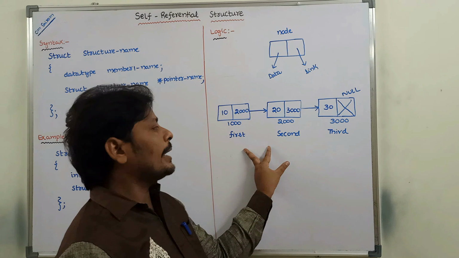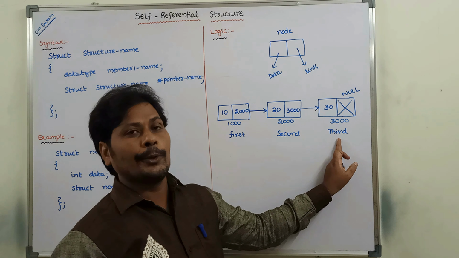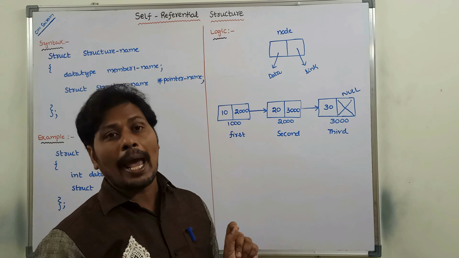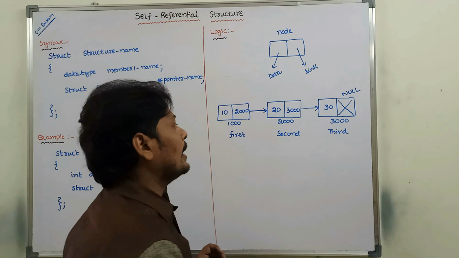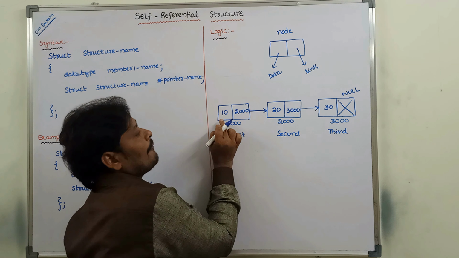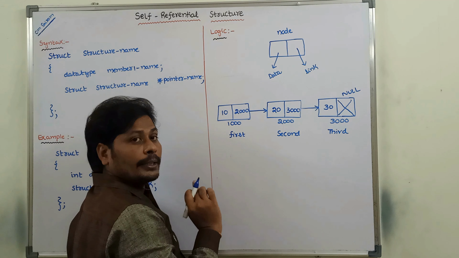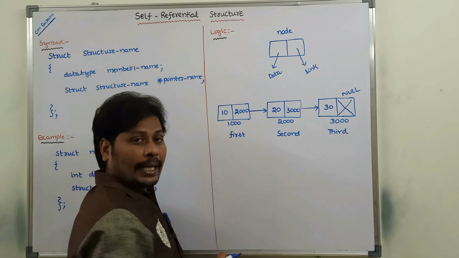So we are creating 3 nodes: first node, second node, third node. Each node has 2 parts as discussed. First node data value is 10. The first node link part always points to the next node.